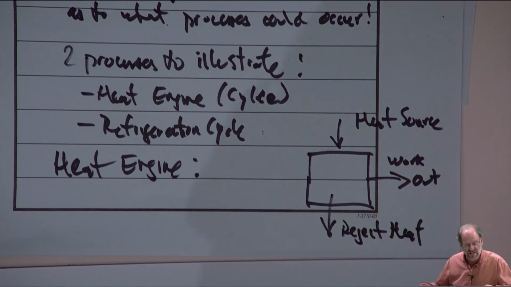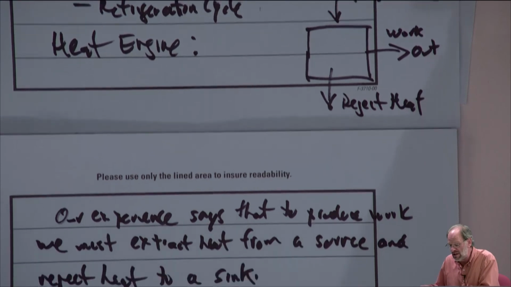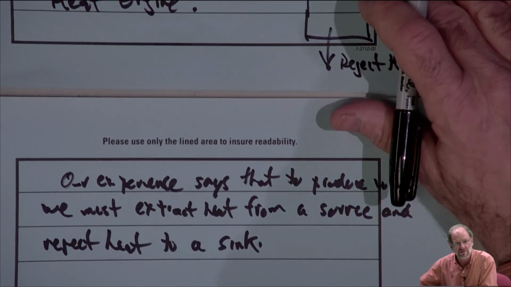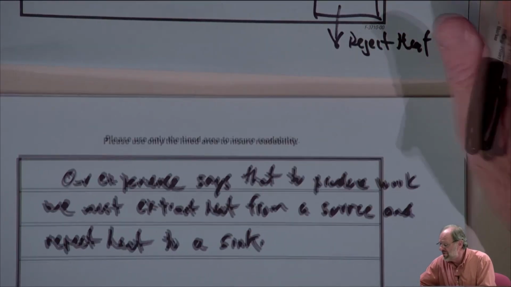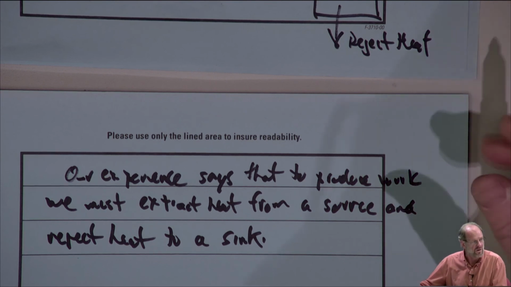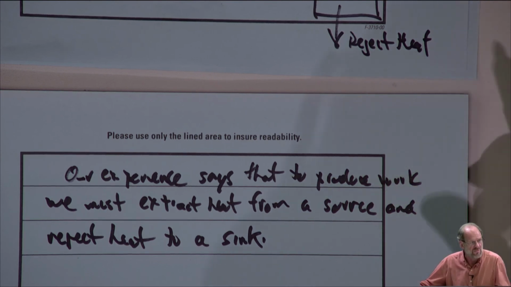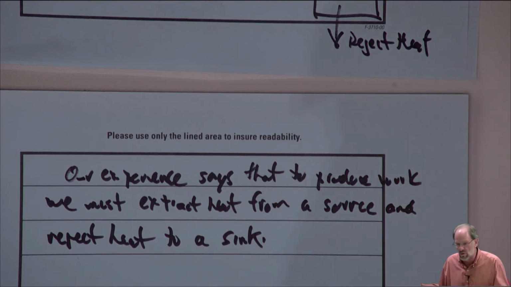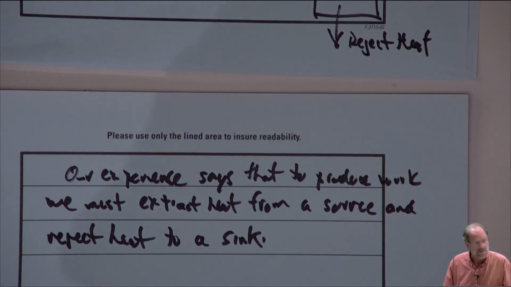So this is just an example of a heat engine, and again, this illustrates the absolute need for the second law of thermodynamics. Right? The first law says that we can turn heat into work all day long. It doesn't say anything about rejecting heat, but we know in the real world that we have to reject heat. So we've got to use the second law. The second law will allow us to determine whether the heat engine that we're analyzing will indeed work properly.